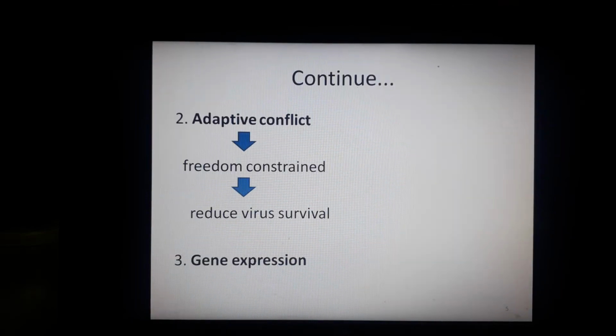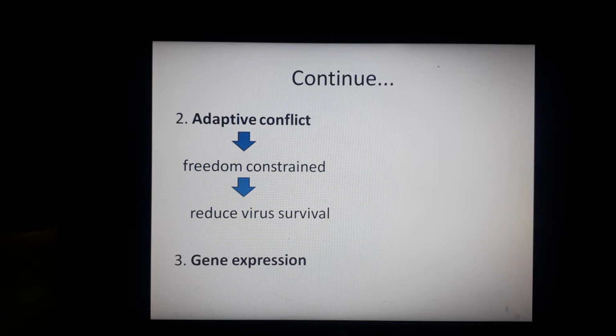The second reason, an interesting feature of overlapping genes, is that they represent a clear example of adaptive conflict. Because these overlapping genes encode two proteins, as I have told you in the previous slides, the freedom of both proteins to change is constrained by each other.